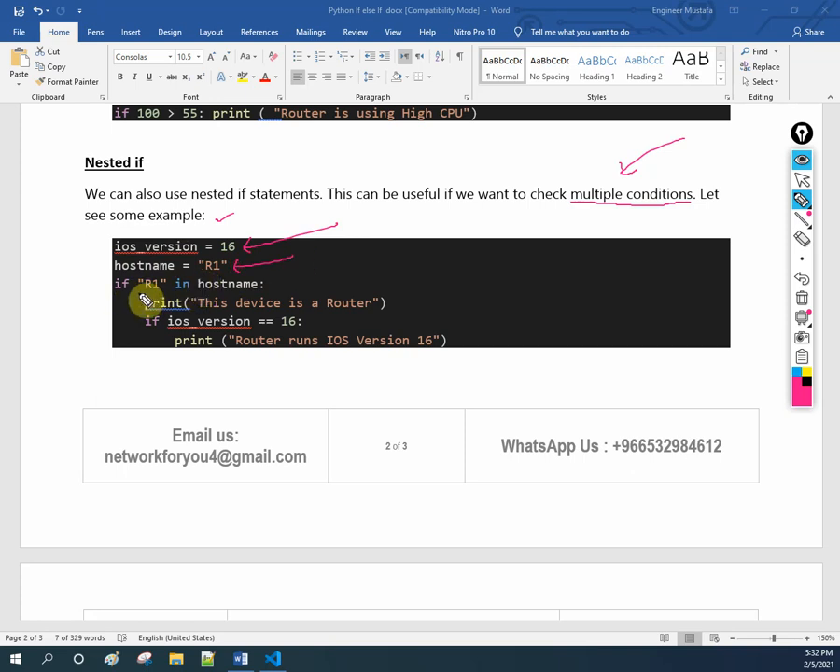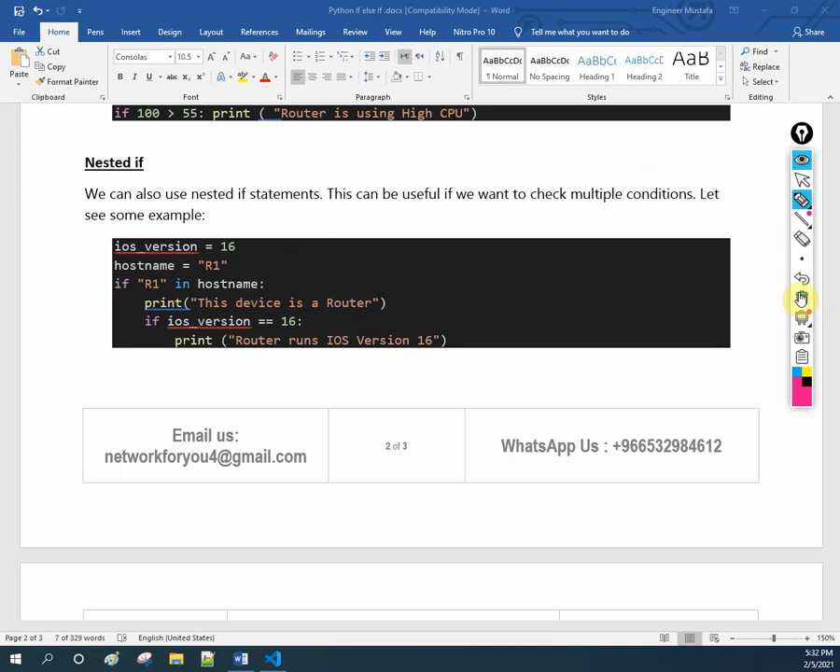Now I am checking: if R1 is in the host name, then print this one, so we will have this output displayed on the screen. After that I am saying if this version is equal to 16, then print this one also. So we will have two conditions. If you want to add multiple conditions, we can use nested if. Even if you are facing issues now, no problem, try to practice and learn. When we write big code, you will have more idea about this.